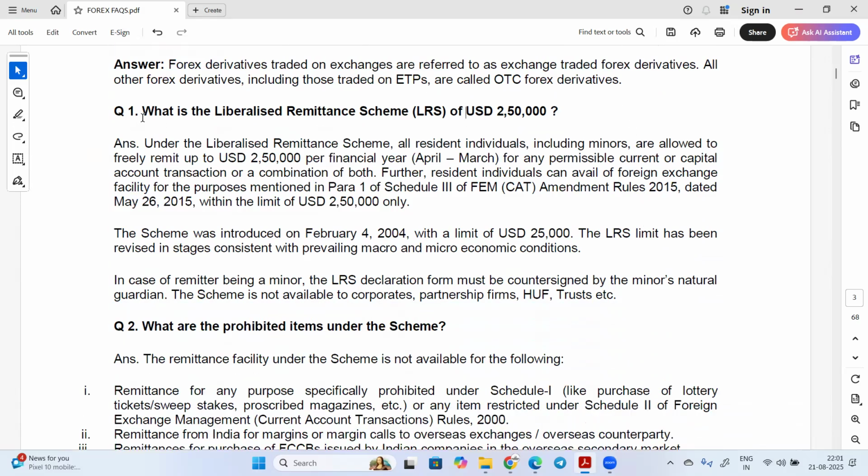Now the question is, what is LRS, the Liberalized Remittance Scheme? From here, many times questions are asked. If you remember, you will definitely get 1 to 2 marks in your exam very easily. Sometimes the full form can also be asked. So what is the full form of LRS? It is Liberalized Remittance Scheme.